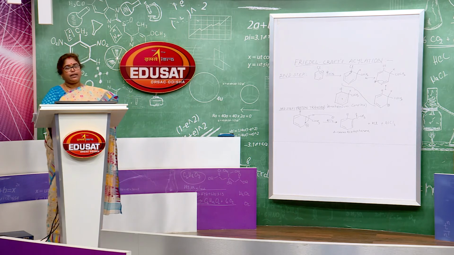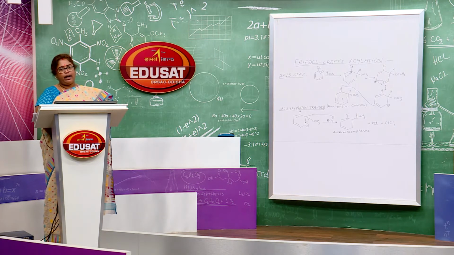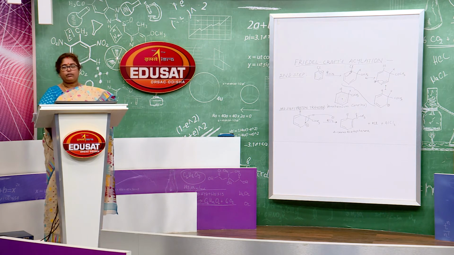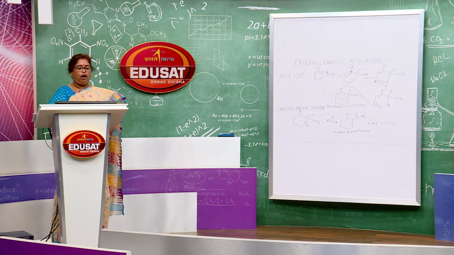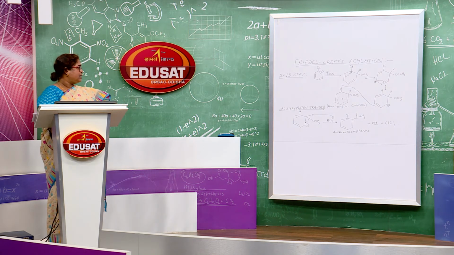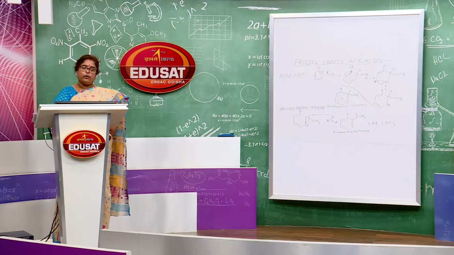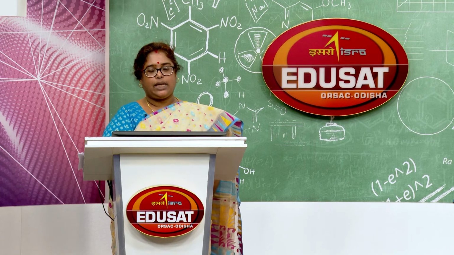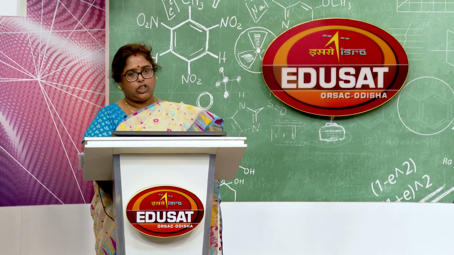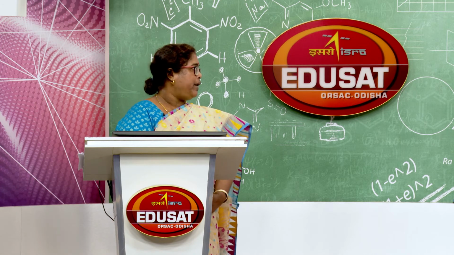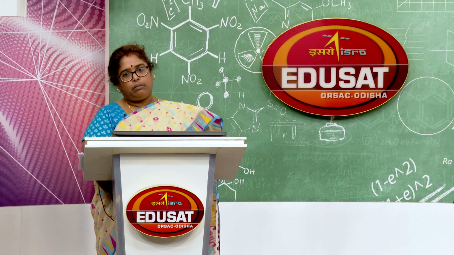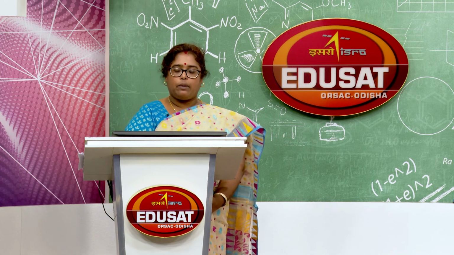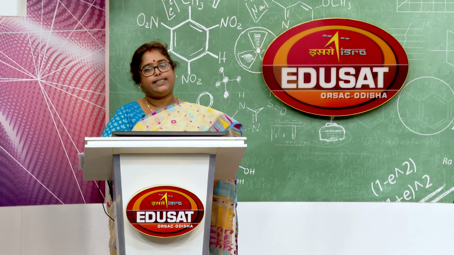And what we had seen is that whenever the electrophile attacks, a complex is formed which is known as the Arrhenius complex, which is resonance stabilized. Because of the resonance stability of this structure, this complex is formed, and during this process the aromaticity of the compound is lost.